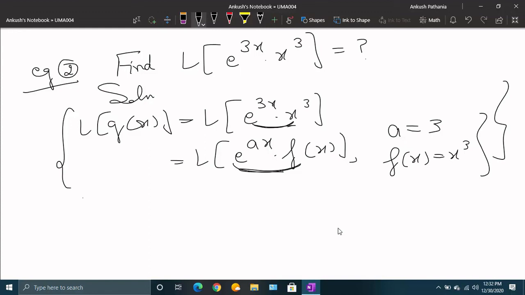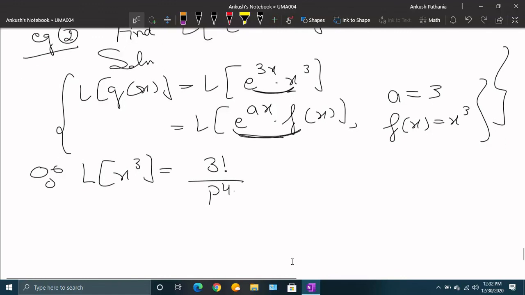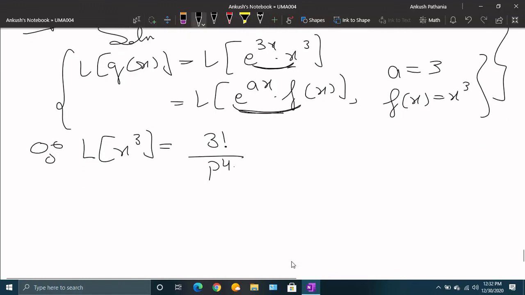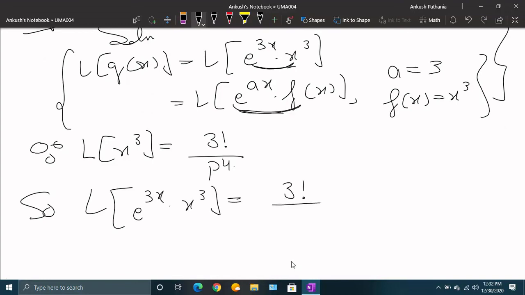So there, since Laplace of x cube is equal to 3 factorial upon p raised to power 4, by first shifting property, Laplace of e raised to power 3x dot x cube, replace p by p minus a. A here is your 3.